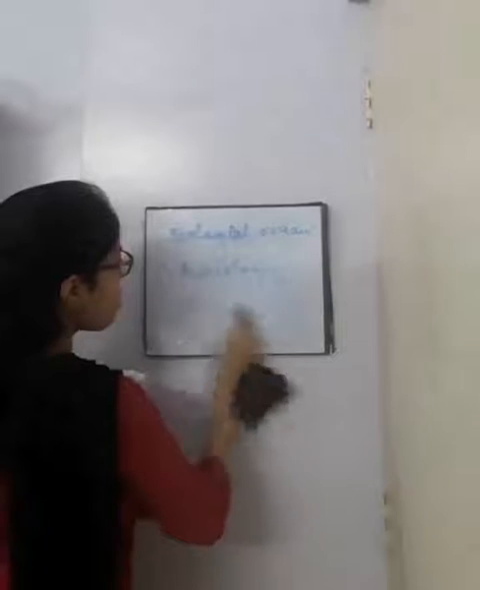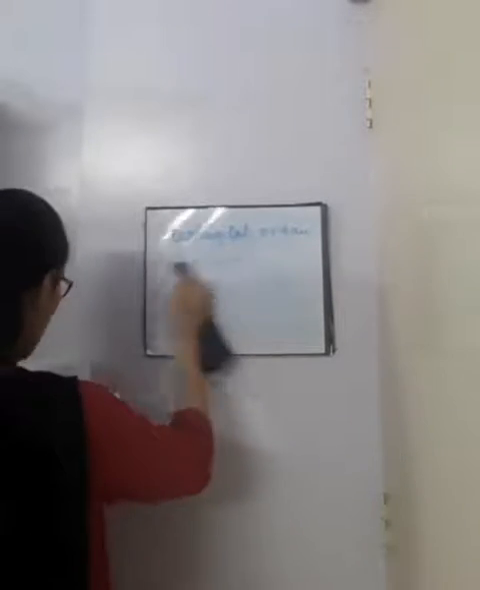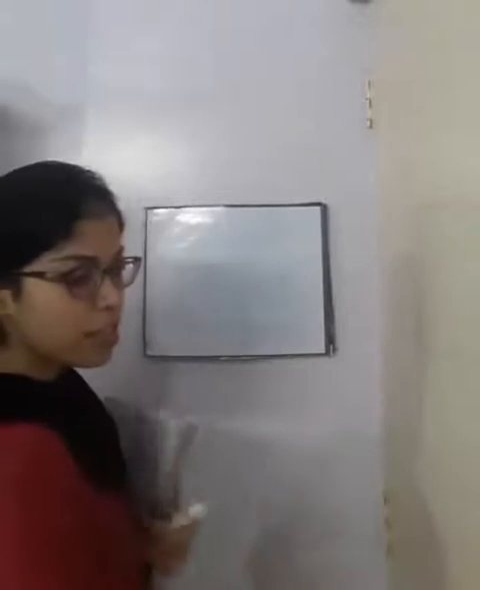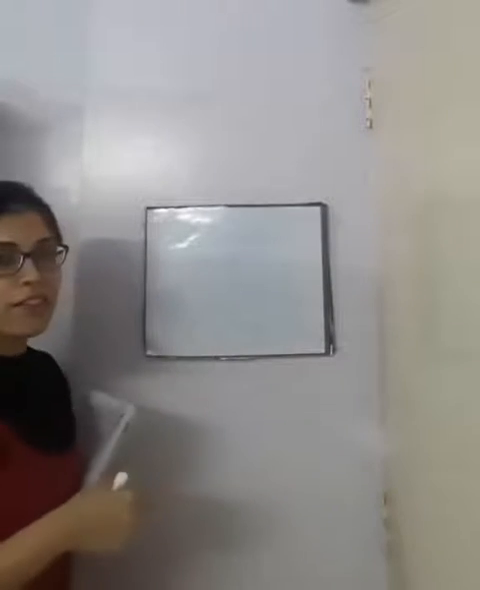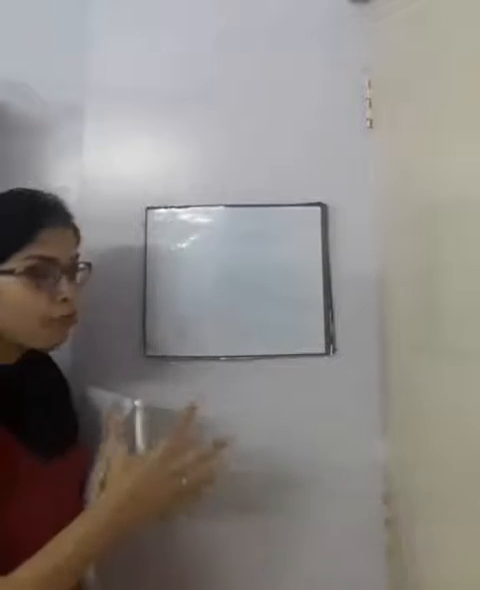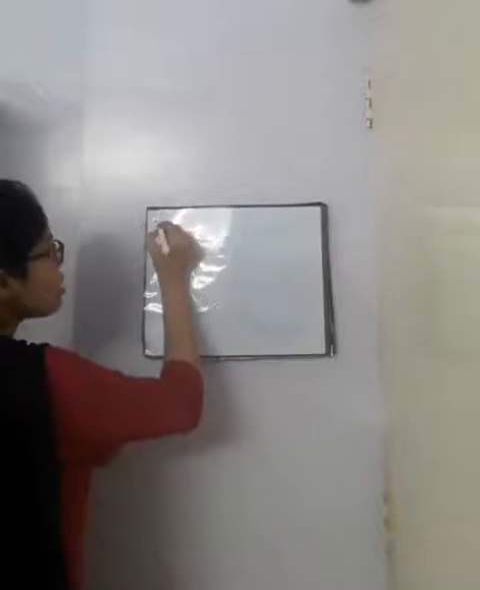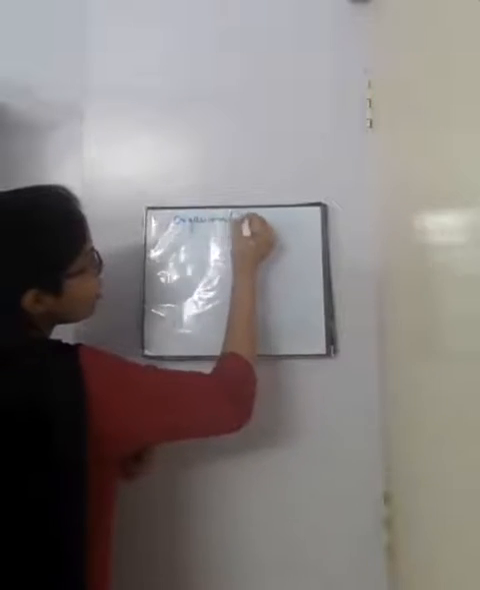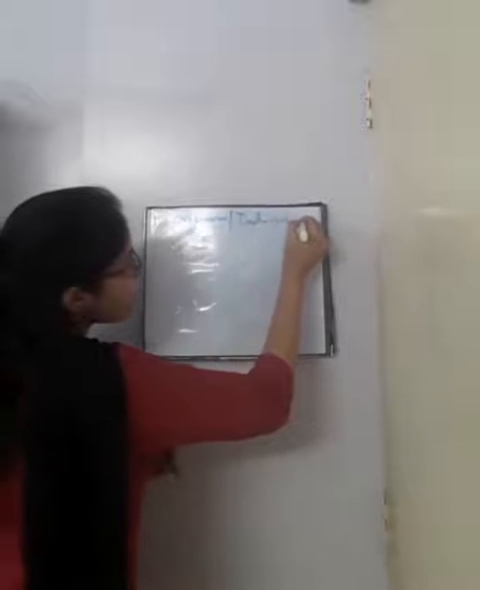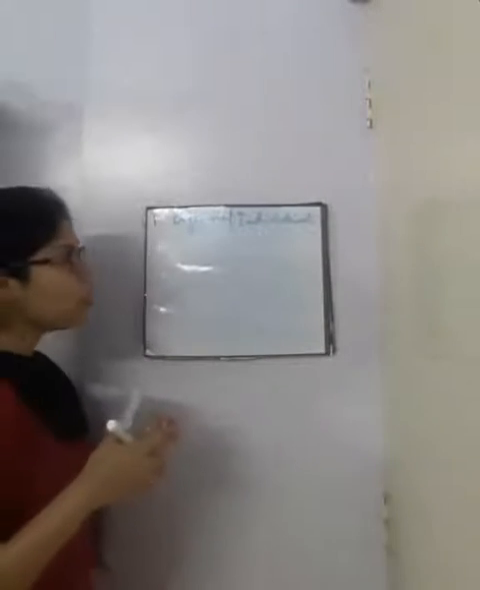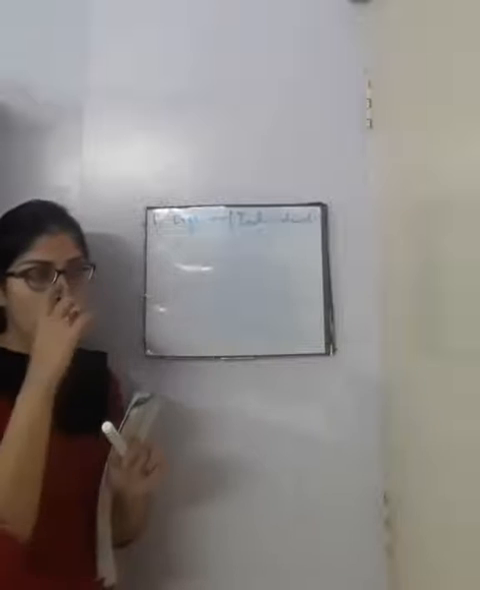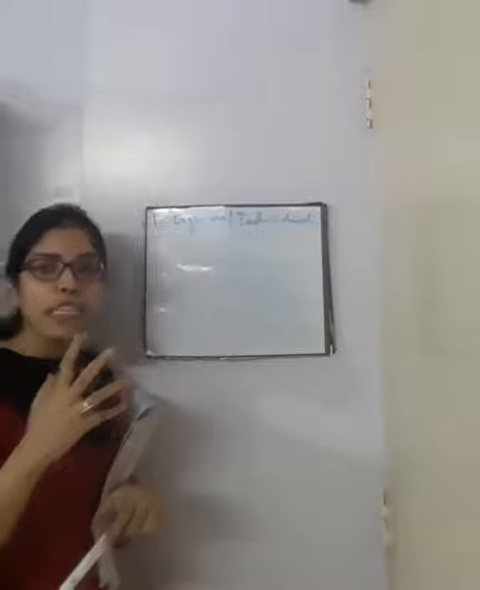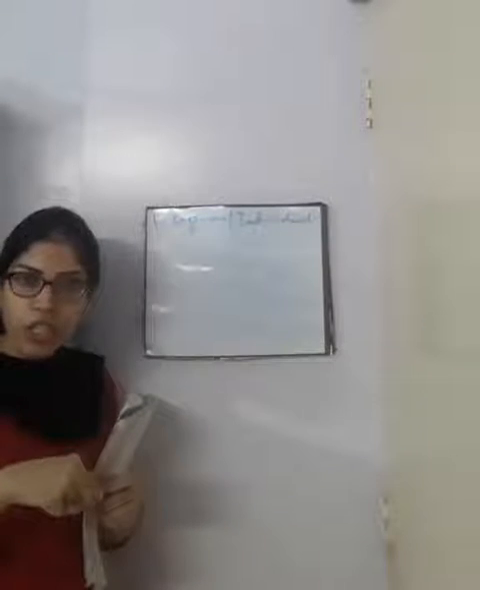Moving on to our next topic, that is levels of ecological organization. So we will learn the different levels. There are 7 levels under ecology that form the ecological organization. The first one is organism or individual. This individual can be a plant, can be an animal, can be a bacteria, anything. So when there is one individual or one organism, that is the lowest category of ecological organization.